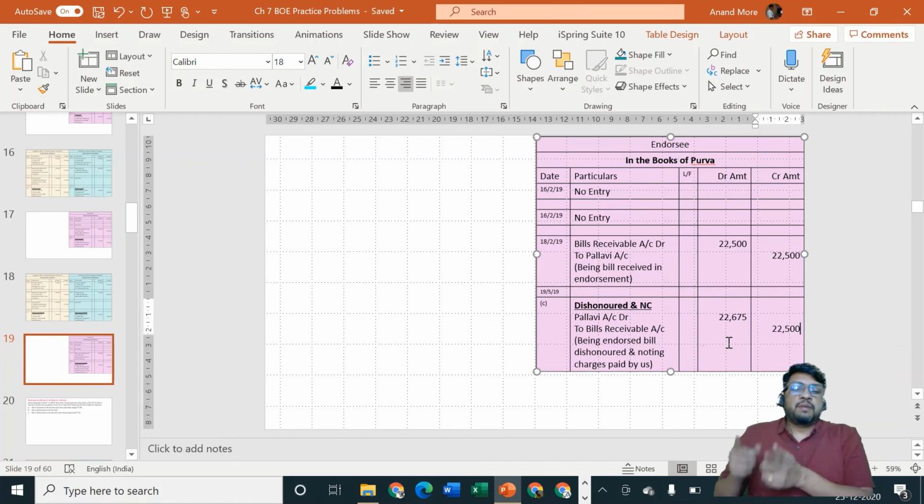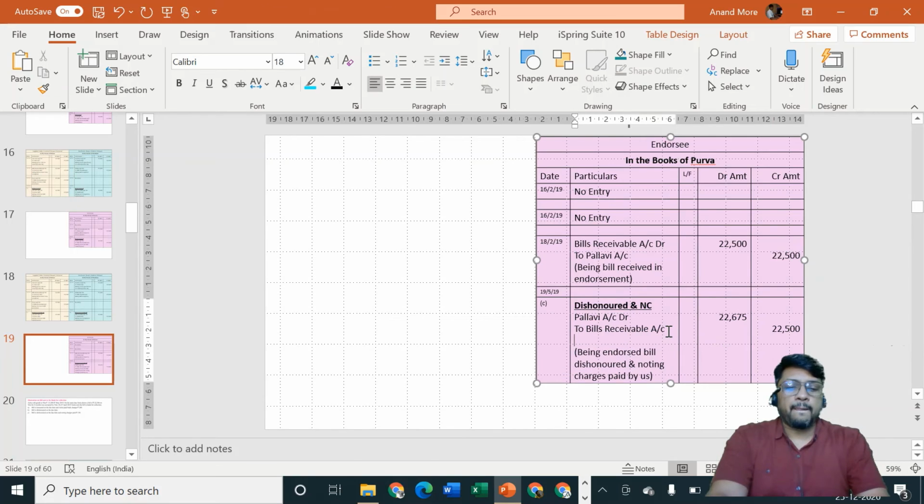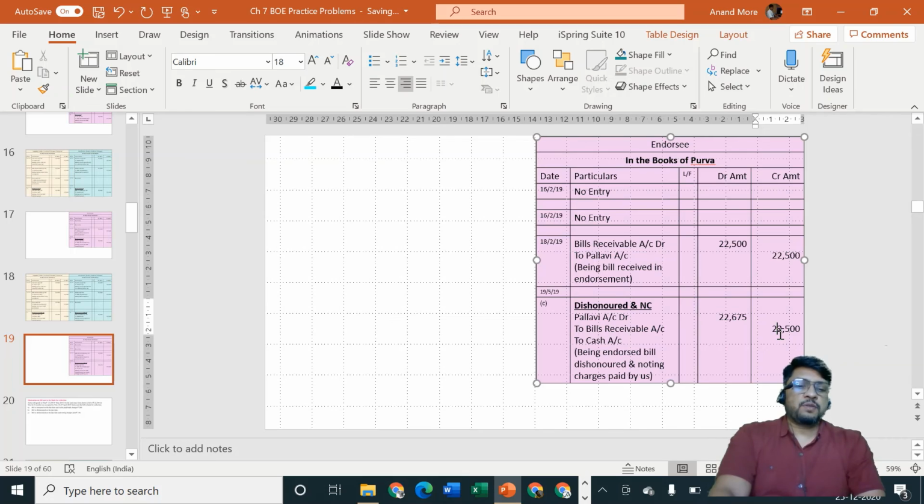22,675 can be recovered from Pallavi because, number one, the bill of 22,500 was dishonored, and number two, we paid cash. We paid cash to whom? To notary public. How much cash did we pay? We paid rupees 175. So I'm going to specify being endorsed bill dishonored and noting charges paid by us.